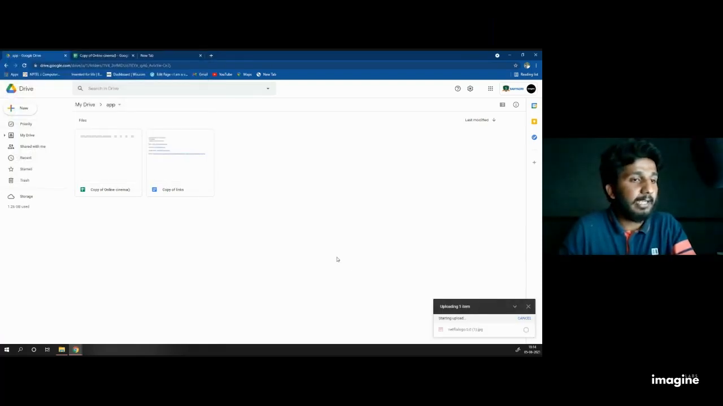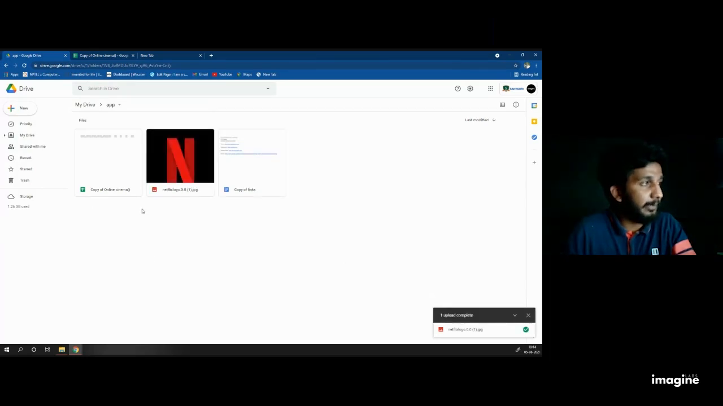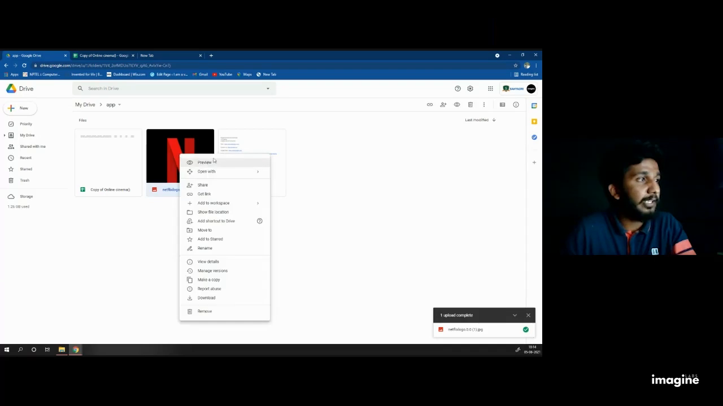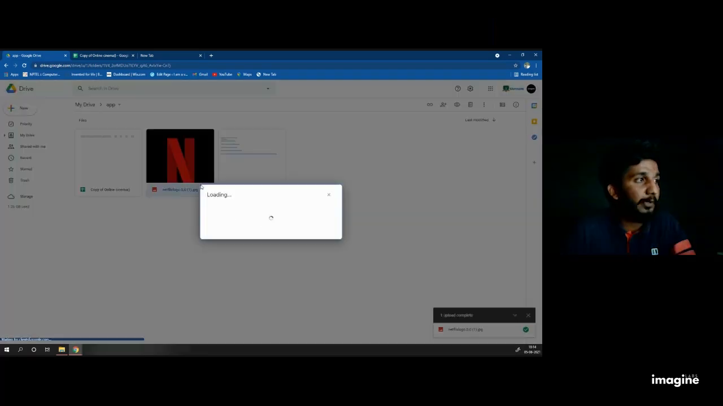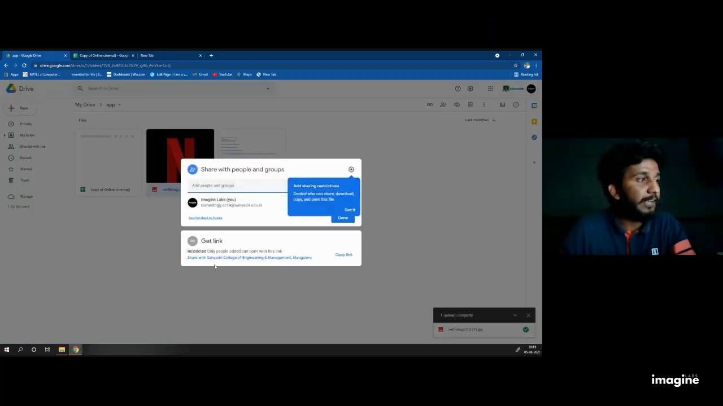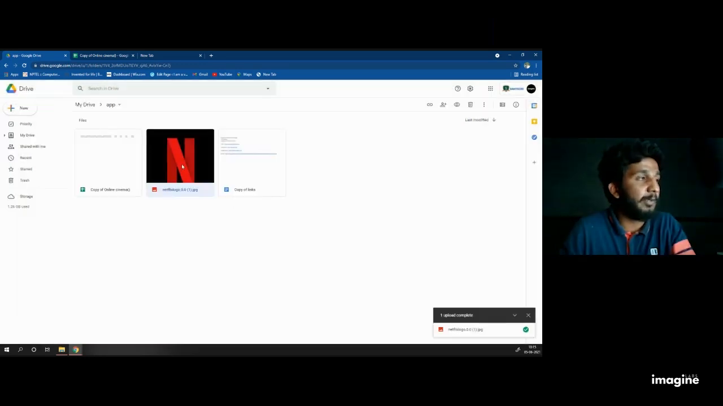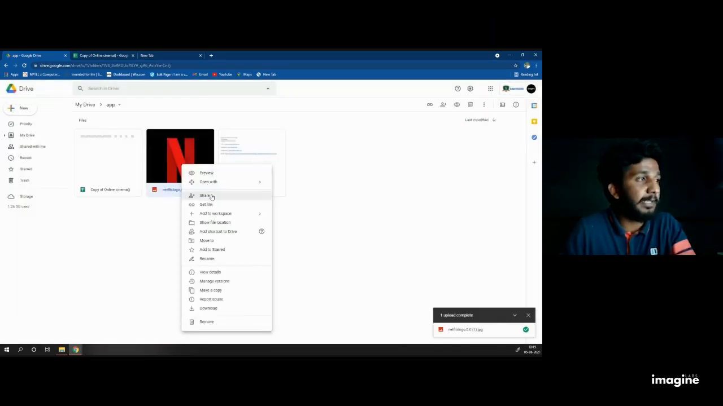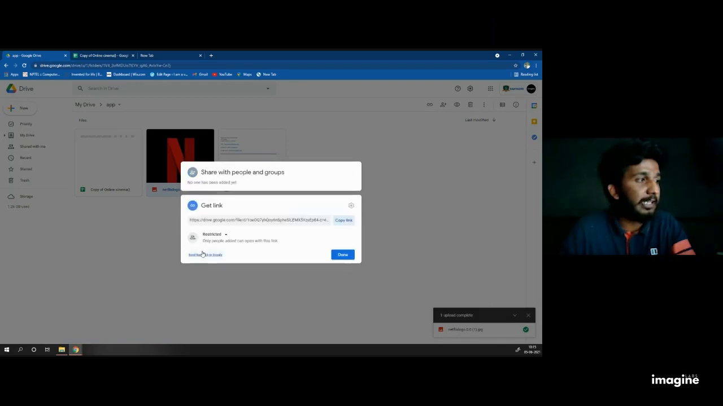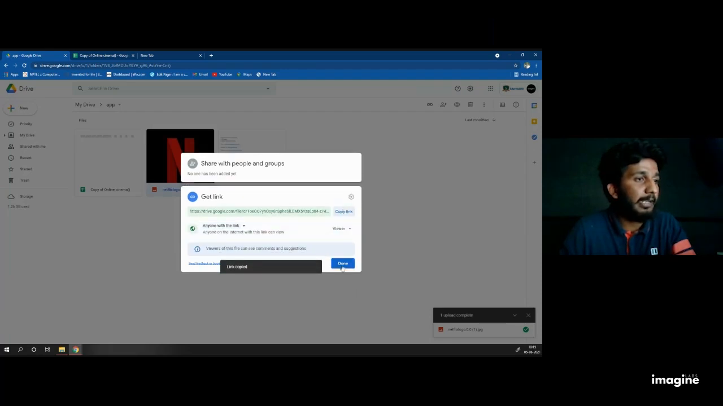It will take some time. Automatically the Netflix image is put into my drive from my computer. When I click on it in my drive, you'll get an option called share. In the share, it is restricted so only people who can open with the link. I could put the name of a person so that only that person can see it. But I am making this public, so I change restricted to anyone with this link, and I copy the link and press done.